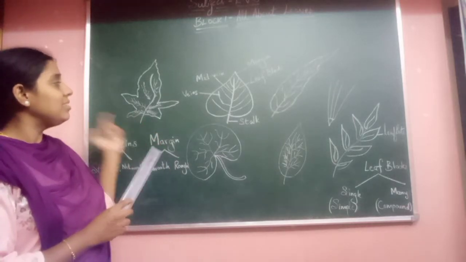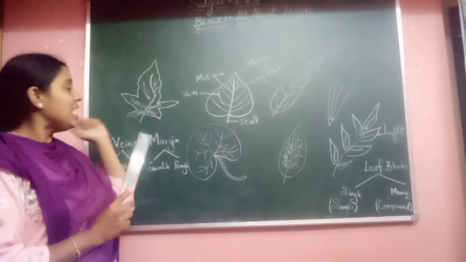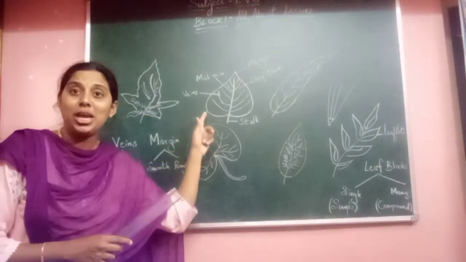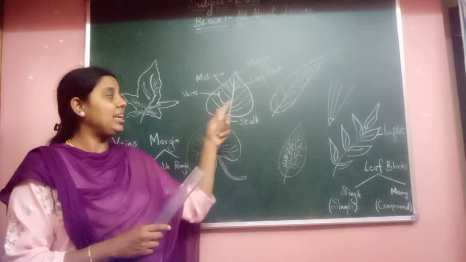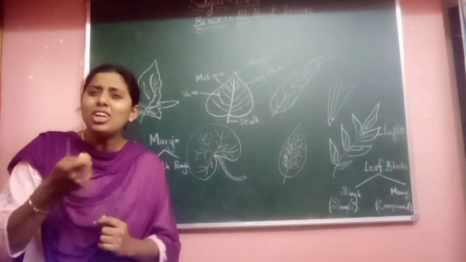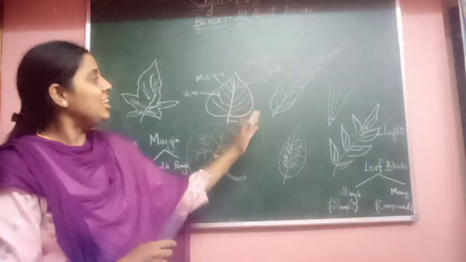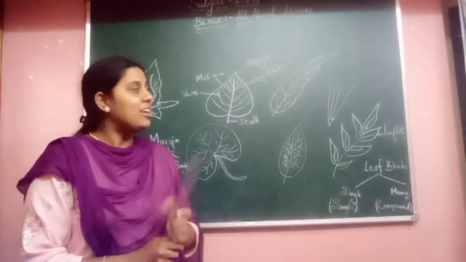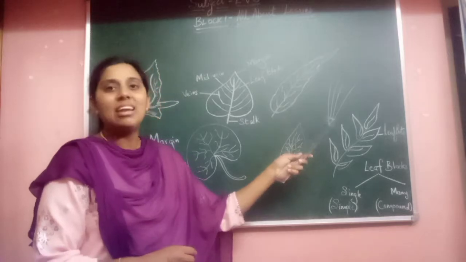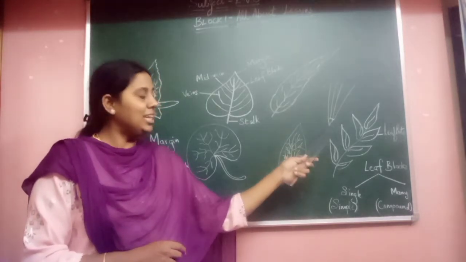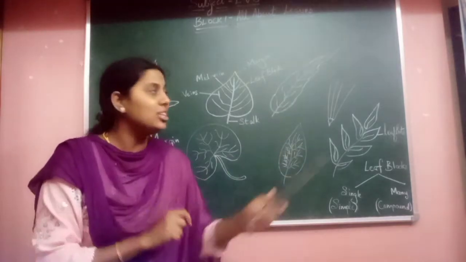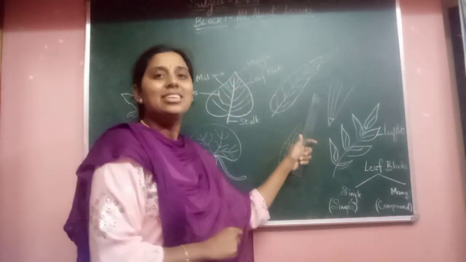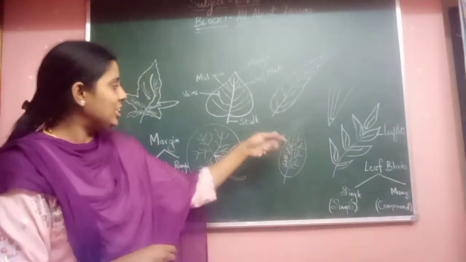Look here, this is somewhat hand shaped. And what about this? This is a heart shaped leaf. And this is a spear shaped leaf. Yes, it is pointed, like a spear itself. And look here, actually this is grass, children. So it is a needle shaped leaf. It is so pointed, just like a needle.